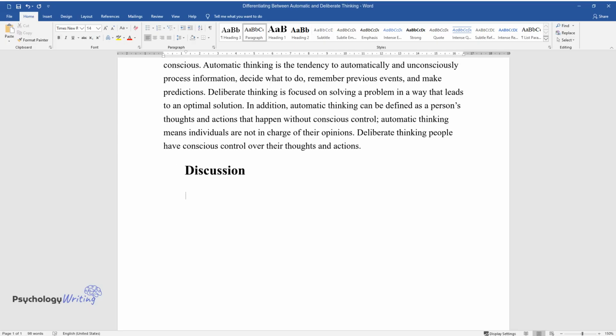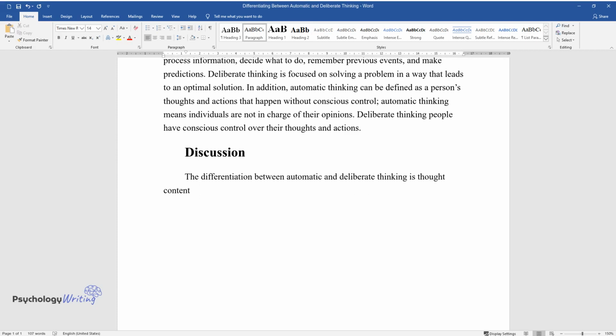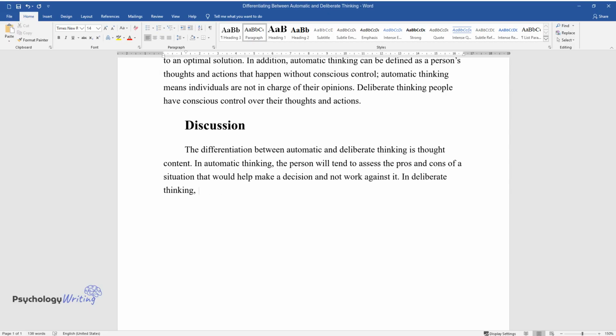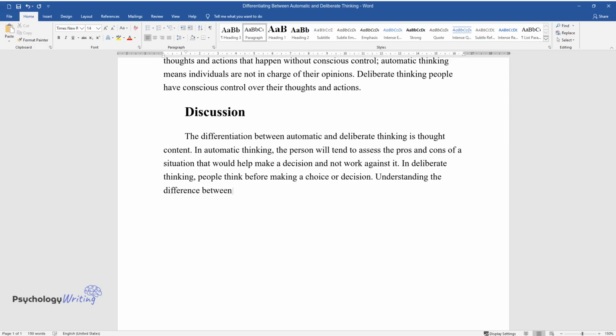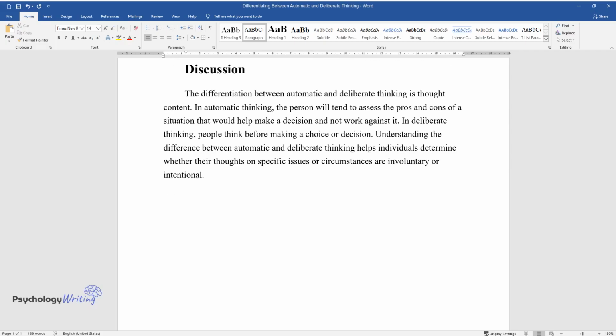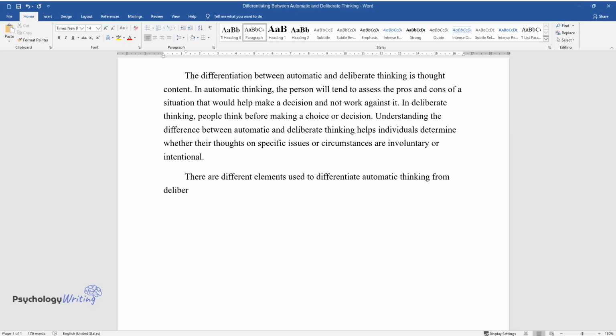Discussion. The differentiation between automatic and deliberate thinking is thought content. In automatic thinking, the person will tend to assess the pros and cons of a situation that would help make a decision and not work against it. In deliberate thinking, people think before making a choice or decision. Understanding the difference between automatic and deliberate thinking helps individuals determine whether their thoughts on specific issues or circumstances are involuntary or intentional. There are different elements used to differentiate automatic thinking from deliberate thinking.